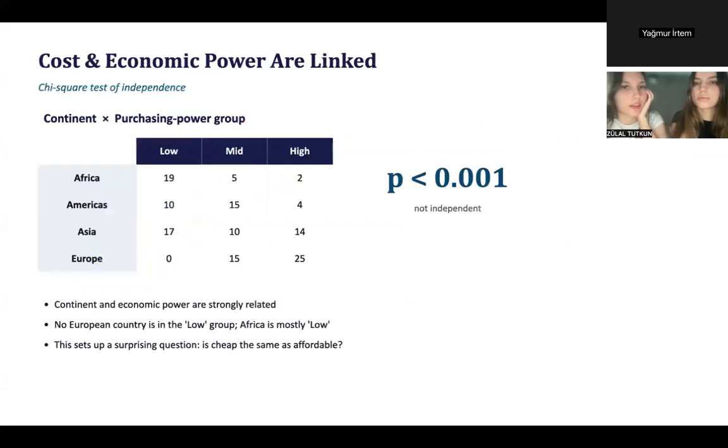And is cost linked to economic power? A chi-square test says yes. As noted in the table, no European country is in the low purchasing power group, while Africa is mostly low. The p-value is below 0.001. They are strongly related, and this opens up a surprising question.